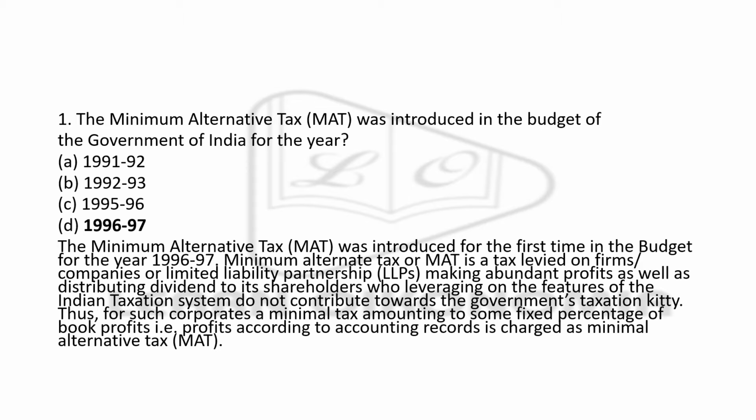And minimum alternative tax, or in short form you can call it MAT, is actually a tax which is levied on firms or companies or limited liability partnerships making abundant profit as well as distributing dividend to their shareholders, who leverage on features of the Indian taxation system and do not contribute towards the government taxation kitty. So for such companies, a minimal tax amounting to some fixed percentage of book profit was charged, and this is known as minimum alternative tax.